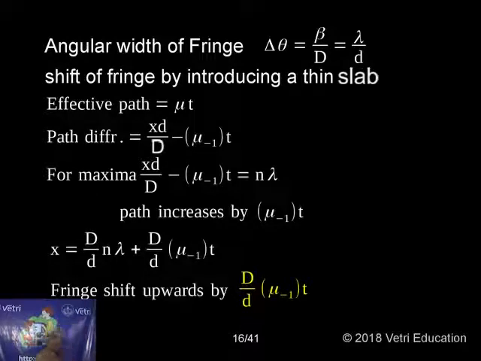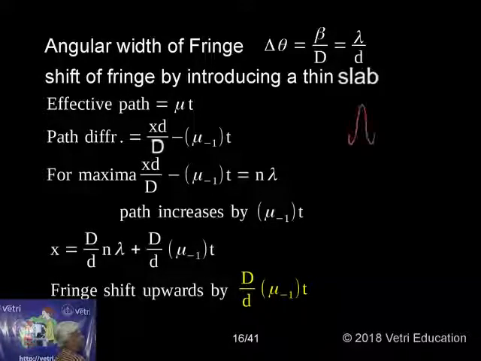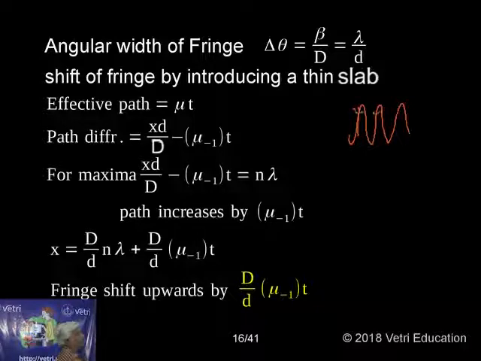Angular width of the fringe. What is the angular width of the fringe? That is dθ equal to β by D, or λ by d. Both formulas are there. Angular width means the interference pattern like that. So this is called the angular width.